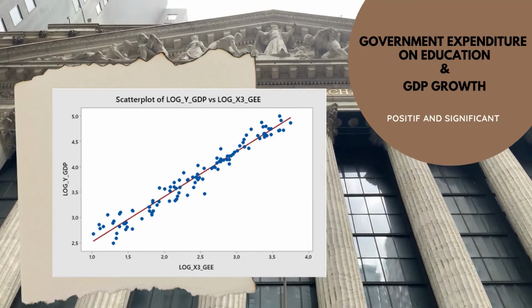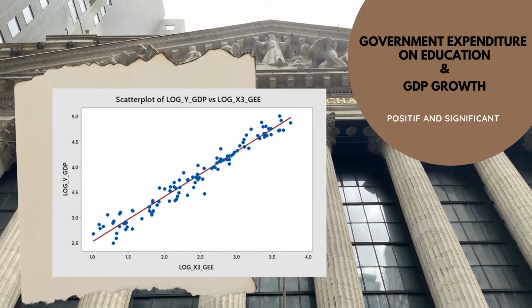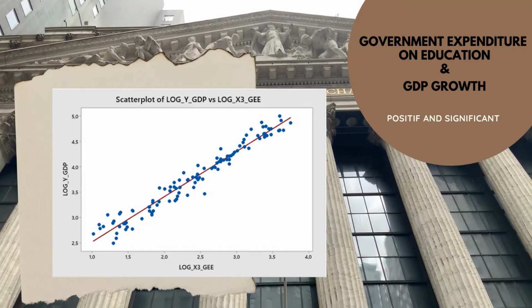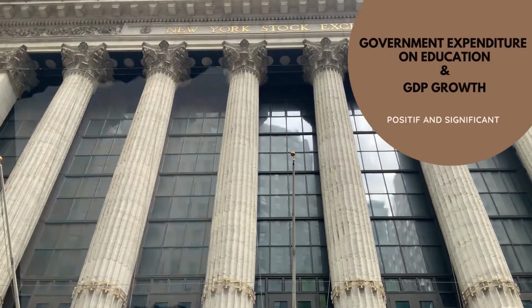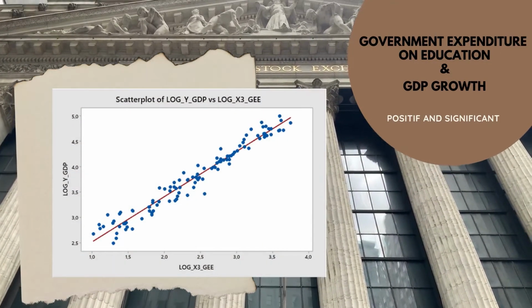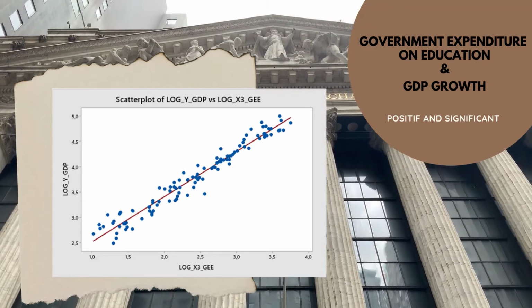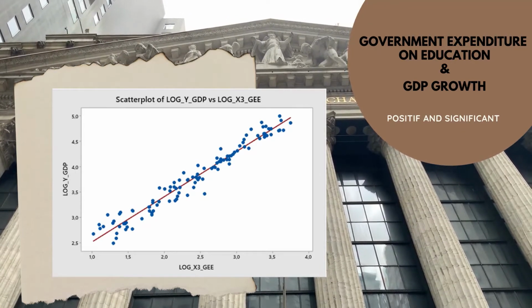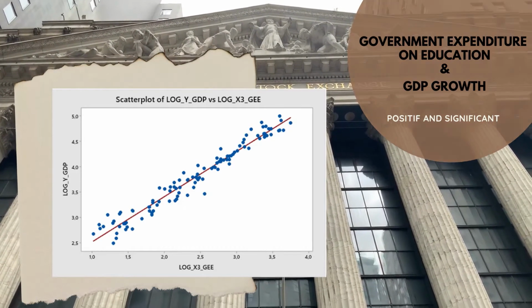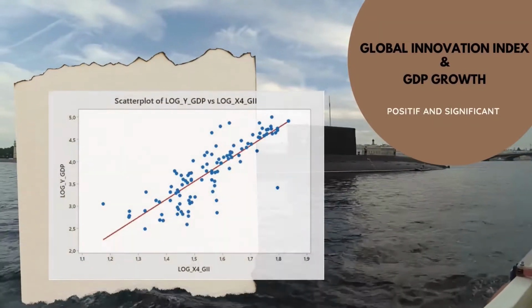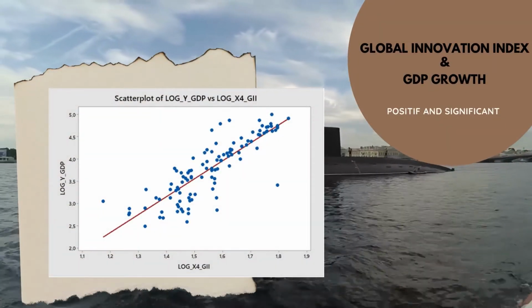Government expenditure on education on economic prosperity has a significant positive relationship. It means an increase in government expenditure on education will increase the economic prosperity of a country, ceteris paribus. This is related with research by Zita Chikaobi and Cyril Guguobi, where expenditure on education has a significant positive relationship.